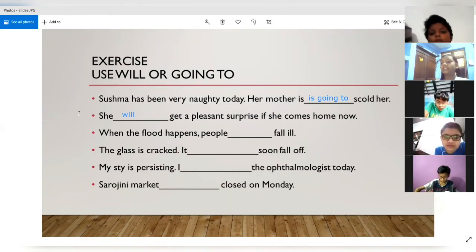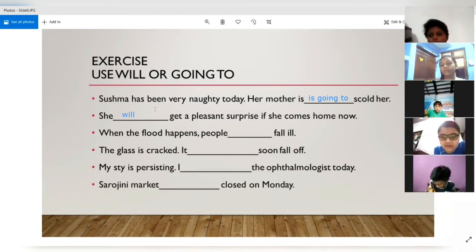the things in the future which are outside of our control. Good. So this is not a thing which is in our control. We don't know whether she will come right now or not. We don't know anything about it. We are just saying that if she comes, then she will get a pleasant surprise. So her coming home is not in our control.